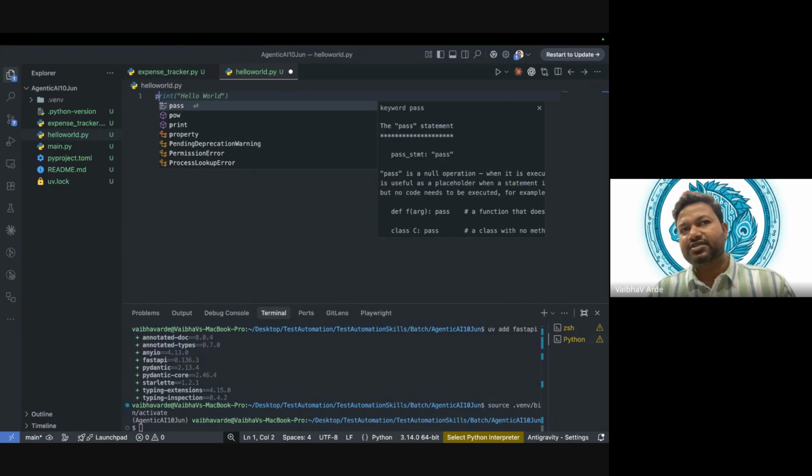AI. I will say data scientists, or not data scientists, but the people who work on the LLMs, their first choice is Python, because the motto of LLM is to have human-like language. The way we interact, in a similar fashion, Python is just in the similar way. So the way we speak, similarly we can type, and that will be a program.